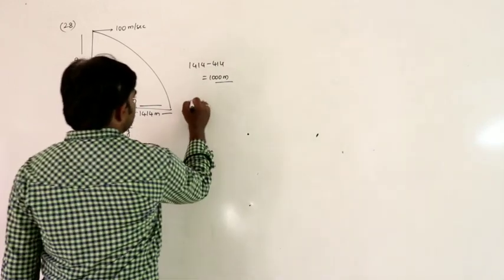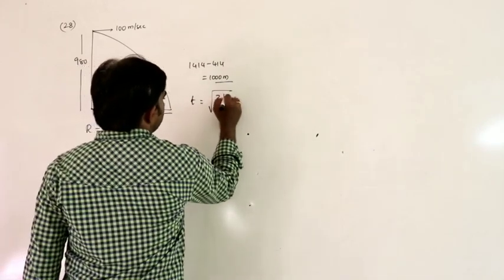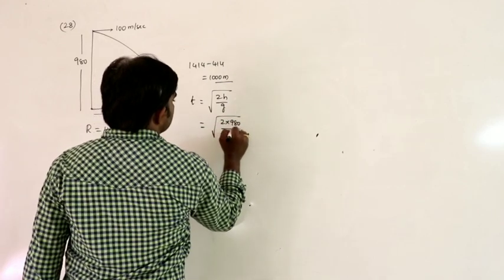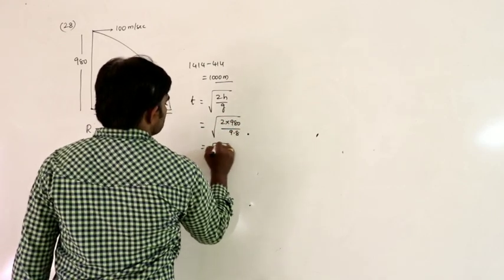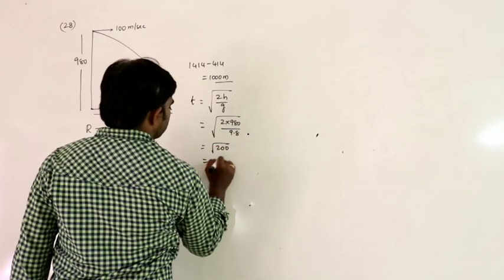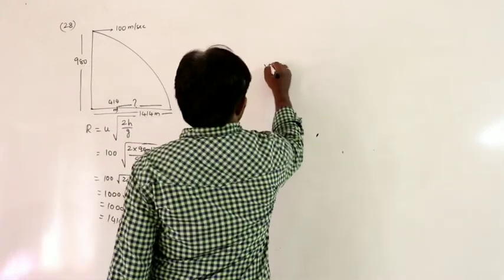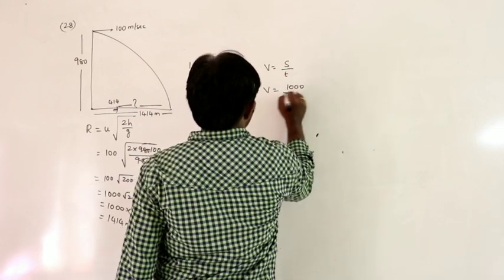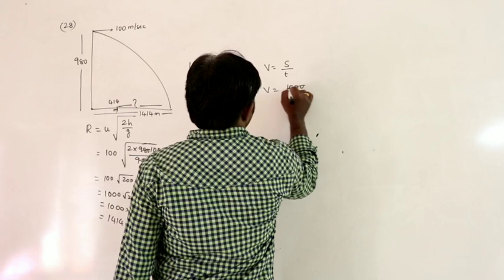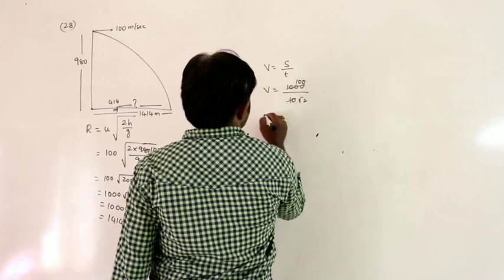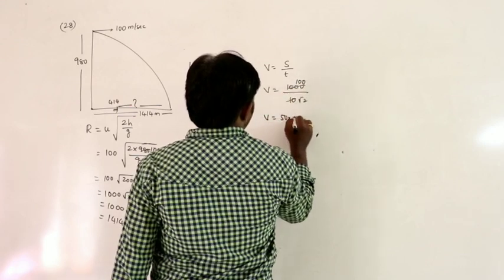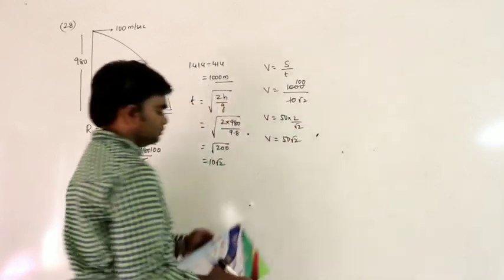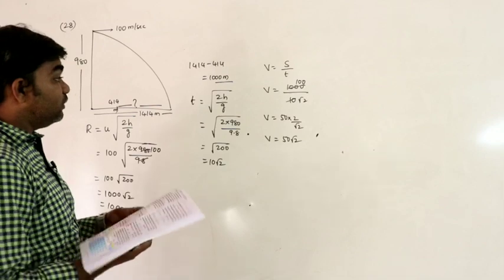In what interval of time? T is equal to under root 2h by g. 2 into h, which is 980, divided by g, which is 9.8. So root 200, that is 10 root 2 time interval. So velocity is equal to distance by time. Distance travelled by the person is 1000, divided by 10 root 2. V is equal to 50 into 2 by root 2. So V is equal to 50 root 2, 50 root 2 meters per second.